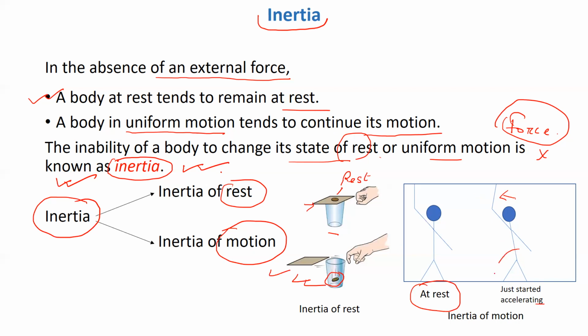Since the vehicle has just started moving, this portion of the body will move backward, but the lower portion of the body, which is in touch with the floor of the vehicle, will tend to stay in its own position. So due to the inertia of rest, the upper portion moves backward, but since the lower part is touching the floor of the vehicle, it remains in its own position as before. So these are the examples of inertia of rest and inertia of motion.